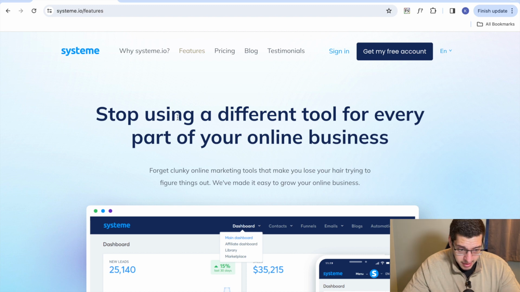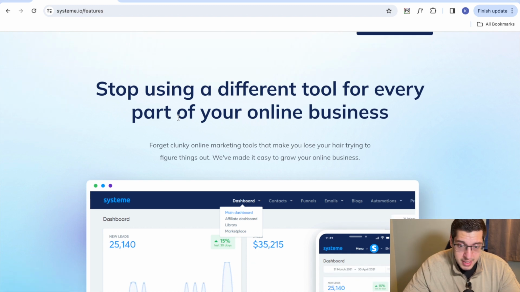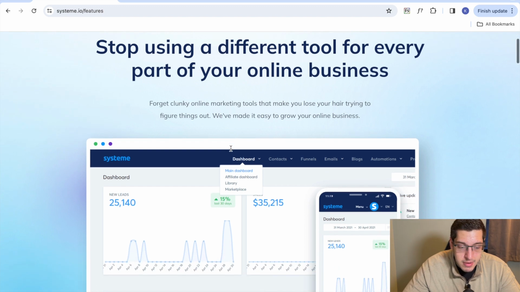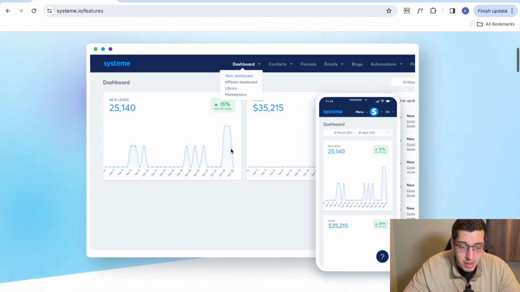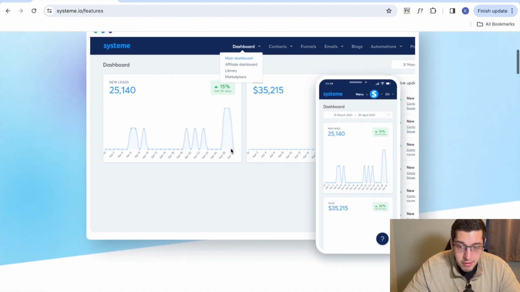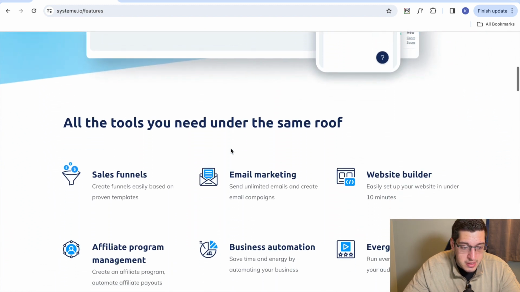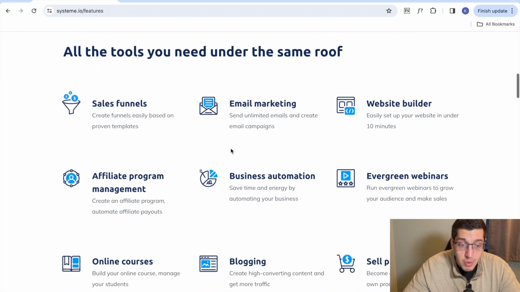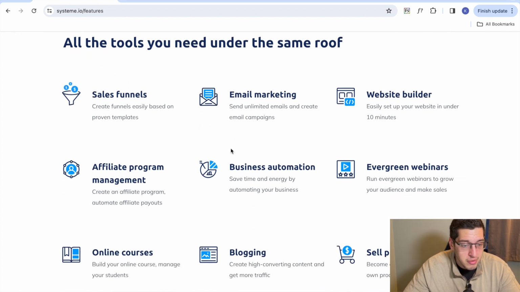You just go and create an account using the link in the description and you have access to all of that. Here you can see it's telling you can stop using a different tool for every part of your business. Forget clunky online marketing tools. Let's be honest, there are some pretty bad ones out there. This is your all-in-one marketing platform, so it has a lot of great features, and here are all the tools included within this program. Again, completely free.